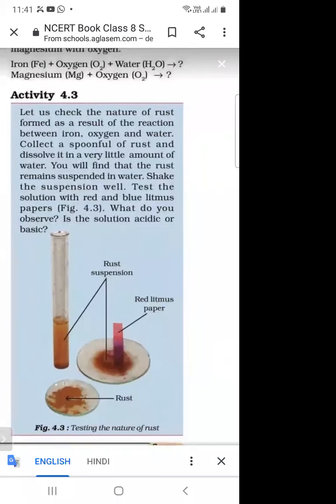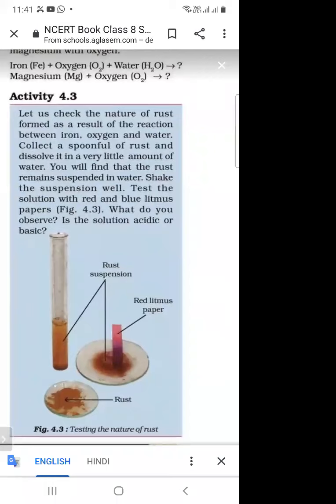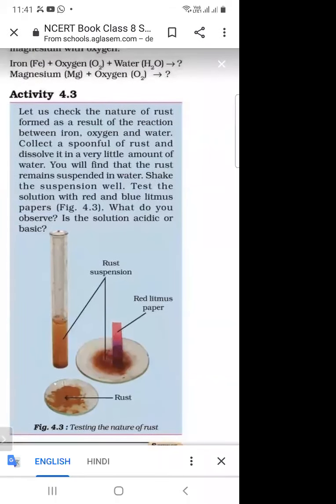So next is activity 4.3. And let us check the nature of rust formed as a result of the reaction between iron, oxygen, and water. So we are checking the nature of rust. What do you mean by nature of rust? It is acidic or basic. And what do you mean by acidic or basic?